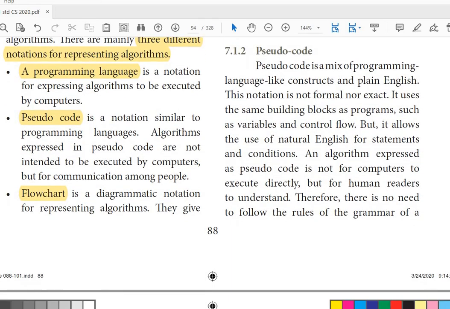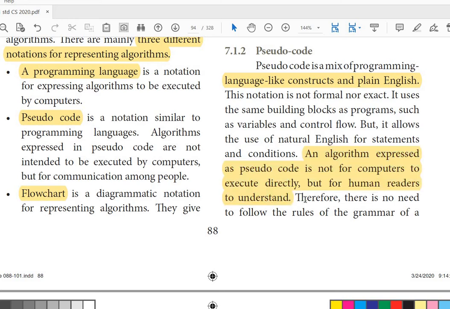First one, pseudocode. Pseudocode is a mix of programming language-like constructs and plain English. That means it is easy for the user to understand. An important point regarding pseudocode: an algorithm expressed as pseudocode is not for computers to execute directly, but for human readers to understand.